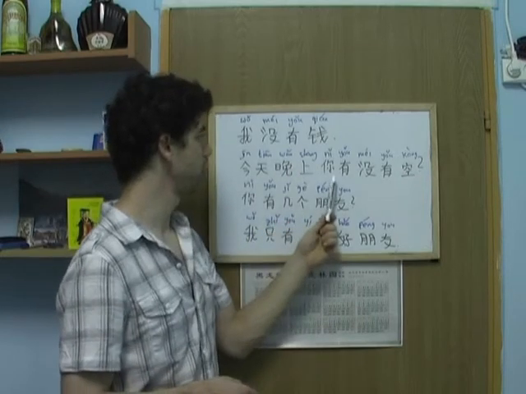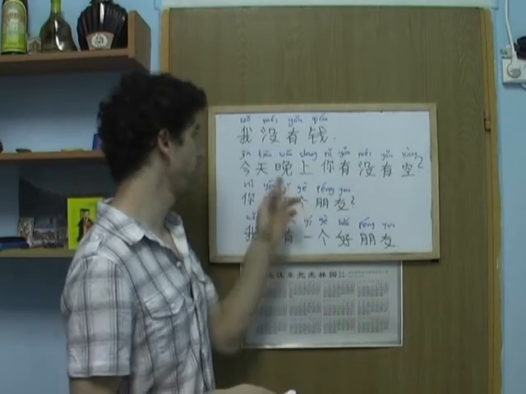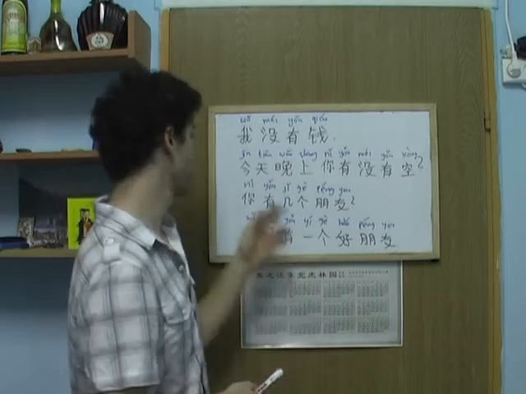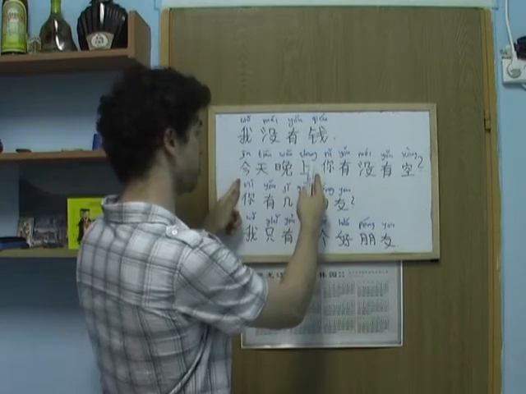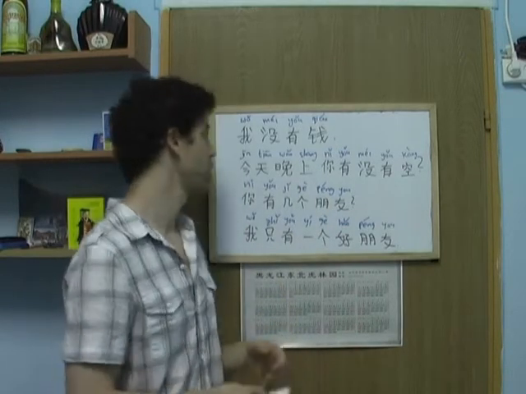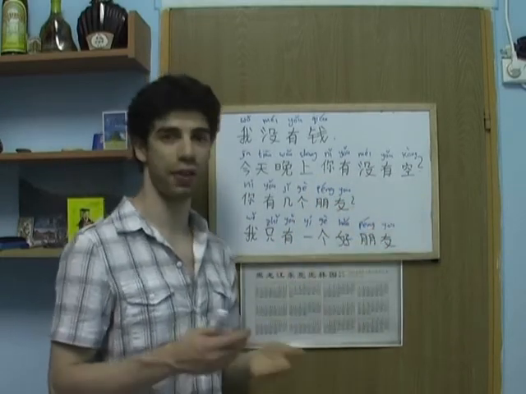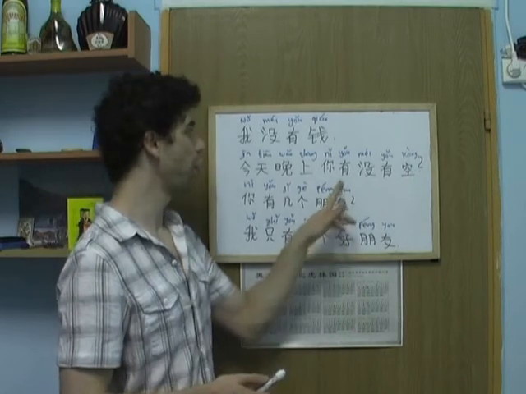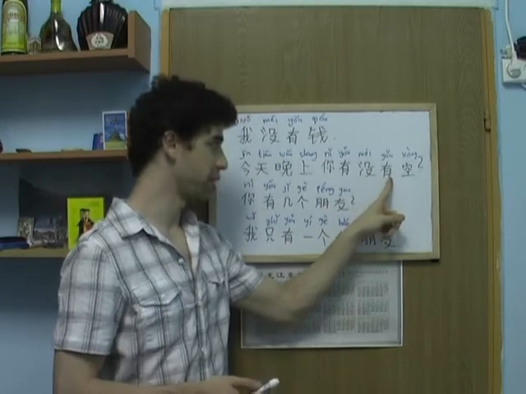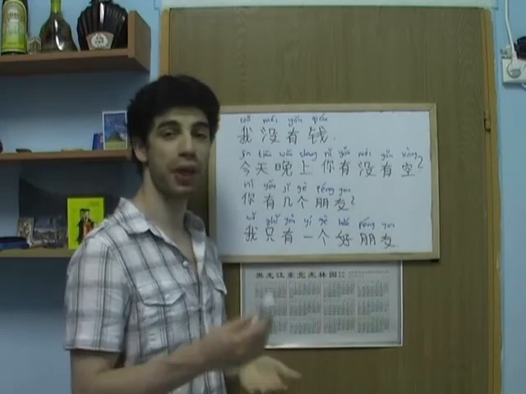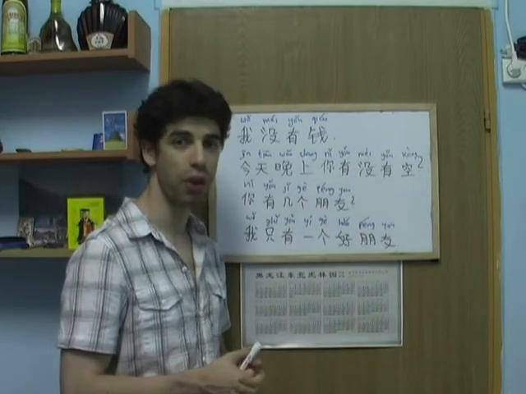今天晚上你有没有空? Alright, so 今天 is today, 晚上 means evening. So 今天晚上, this part of the sentence here means this evening or tonight. So 今天晚上你有没有空? 空 means like free time, spare time, are you free? So this structure here, verb plus 没 plus verb, okay, means do you have, okay? In the same way, I could have as well just said 你有空吗? Alright?